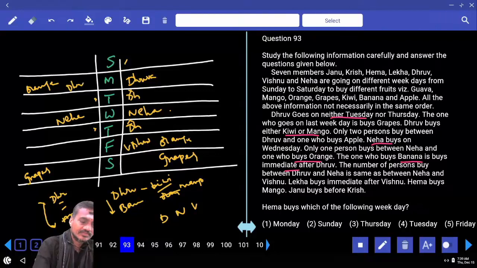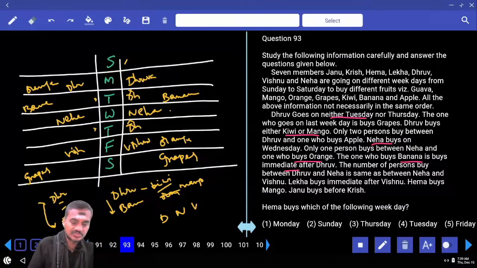Dhruv is here, then Vishnu is at this place. Then in this case, banana is immediately after this Dhruv. And Dhruv buys either kiwi or mango. Between Dhruv and apple, there must be exactly two people. 1, 2, the one who buys apple is here. And here, Dhruv and apple, there must be exactly two. The one who buys apple is on Thursday.